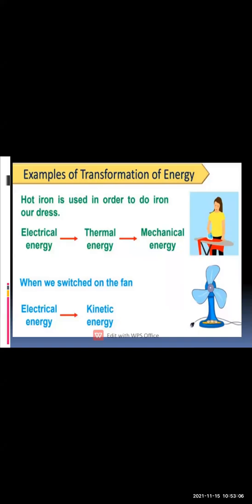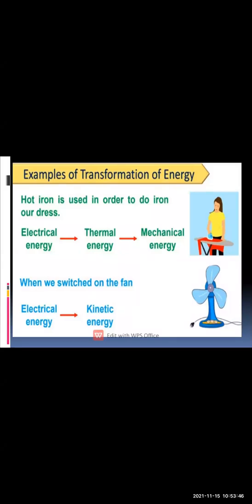One more example we will take for transformation of energy. In the first example, I told you about the food, how the food is converted into chemical energy, then into kinetic energy, and then potential energy. Then another example I gave you was the water cycle, how the water is evaporated, how the water vapor forms a cloud, and how the rain comes, and then the water comes in potential energy, kinetic energy. All the different types of energies are generated, and they are connected to each other in the form of a chain.